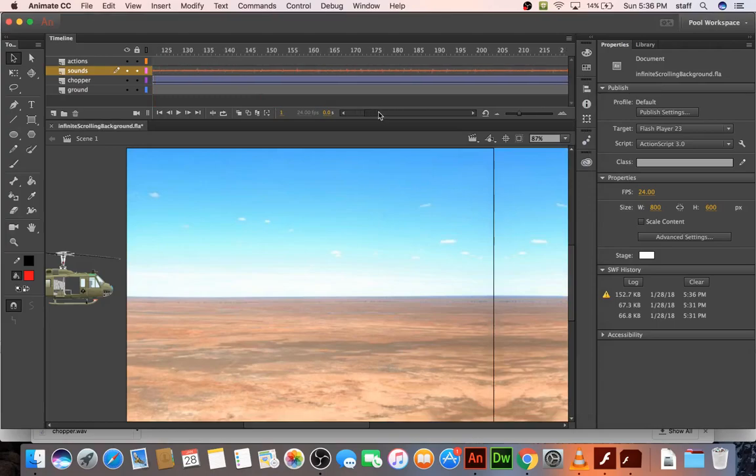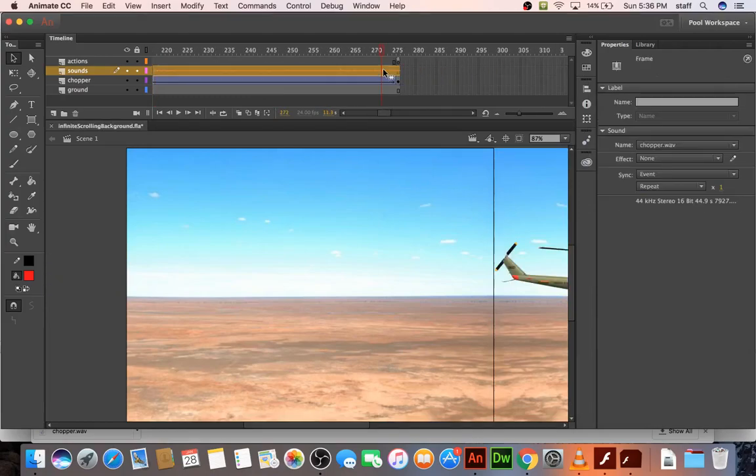And see, there's even ways to deal with, you can fade it in, fade it out, that sort of thing. But I'm just going to leave it at that, save it, and that's looping, infinite looping background with a little extra cool stuff added to it.